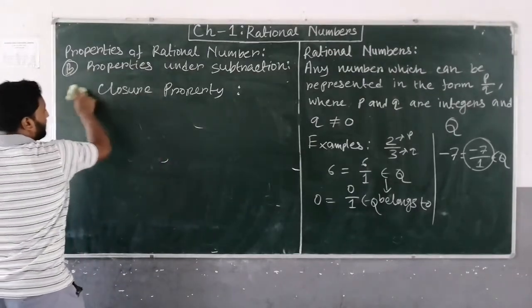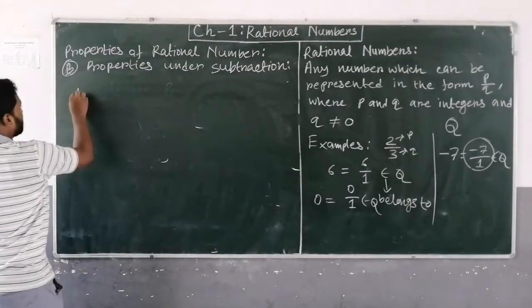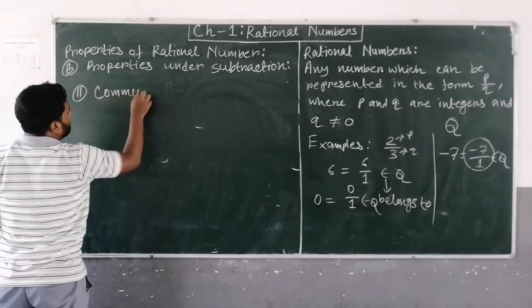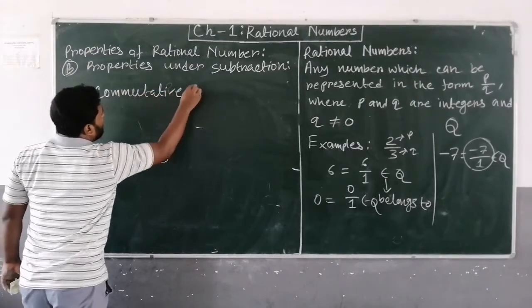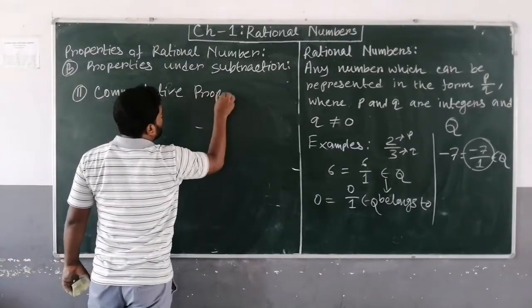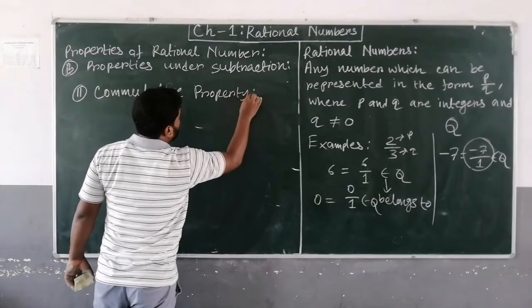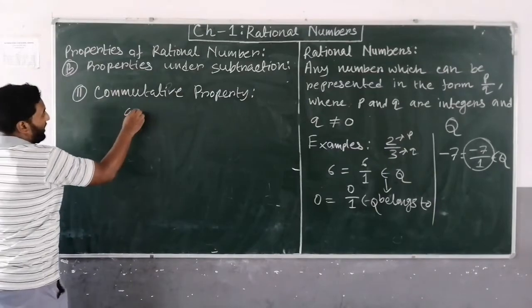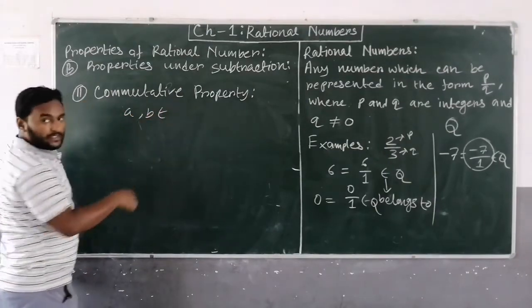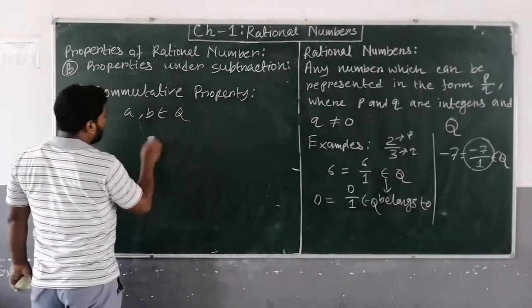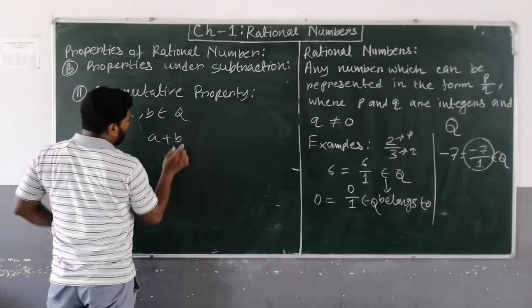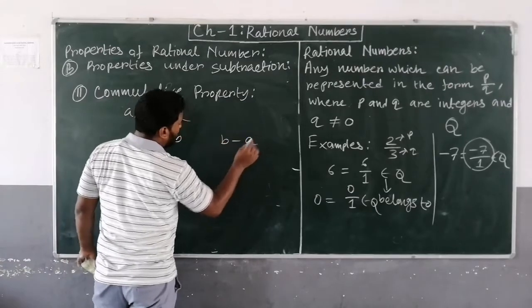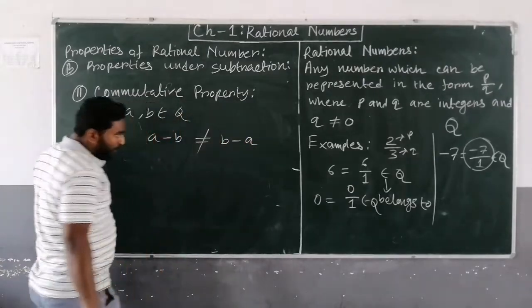Now the second property is the commutative property. For a, b belonging to Q, just like the previous one, a minus b and b minus a will not be equal.